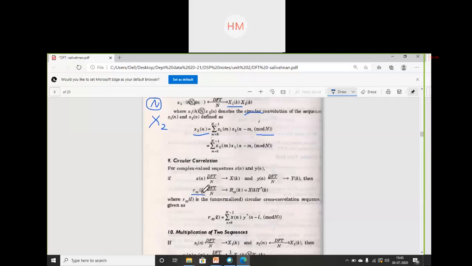You have to remember, if in the books it is written as Rxy of l, that represents the circular cross correlation sequence.